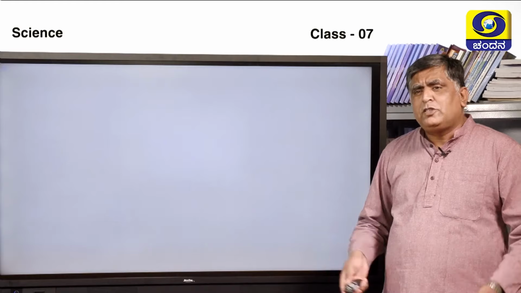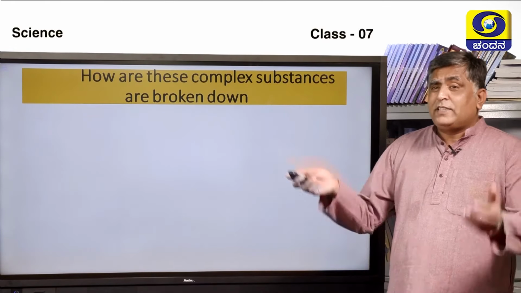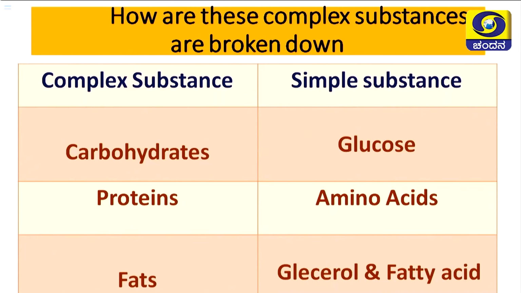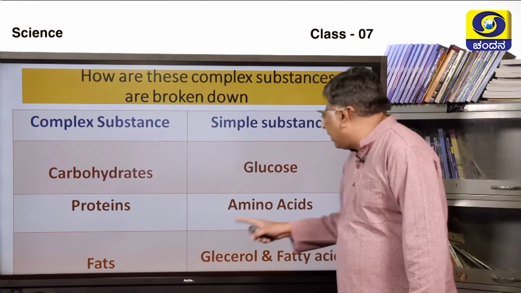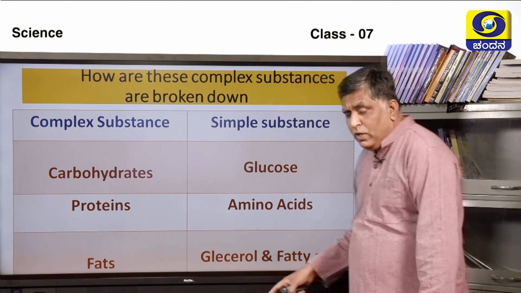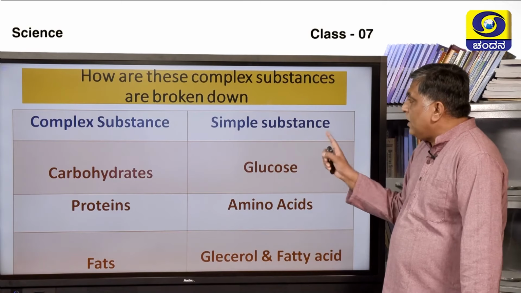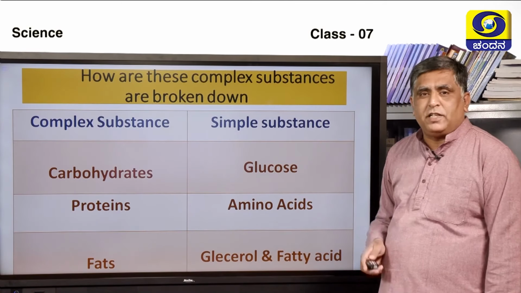So what happens to the other complex substances? How do they break down? Let us have a look at that also. Complex substances are on one side, and the simpler substances on the other side. What happens to carbohydrate? After digestion, it will become glucose. And we have already discussed protein. Protein will become amino acids. What happens to fats? The fats are converted into glycerol and fatty acids. So this is the way complex substances are broken down into simpler substances.